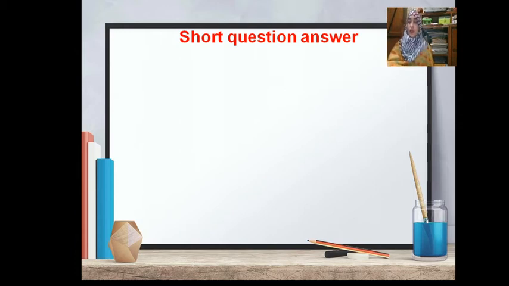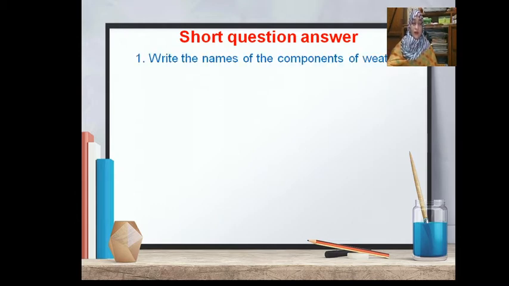Okay, all of you ready to write? Start writing. Question number 1. Write the names of the components of weather.